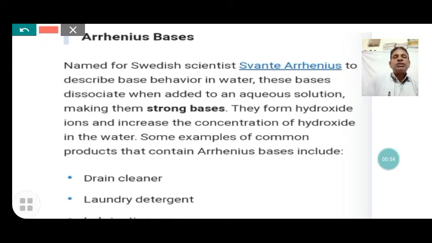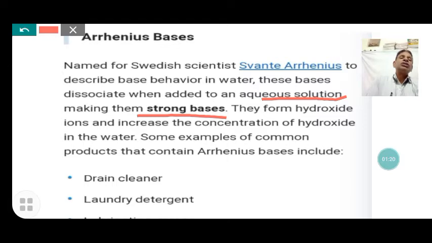Arrhenius bases are named for the Swedish scientist Arrhenius, who described the behavior of bases in water. These are substances that dissociate when added to an aqueous solution, a water solution. They form the hydroxide ion and increase the concentration of hydroxide in water.